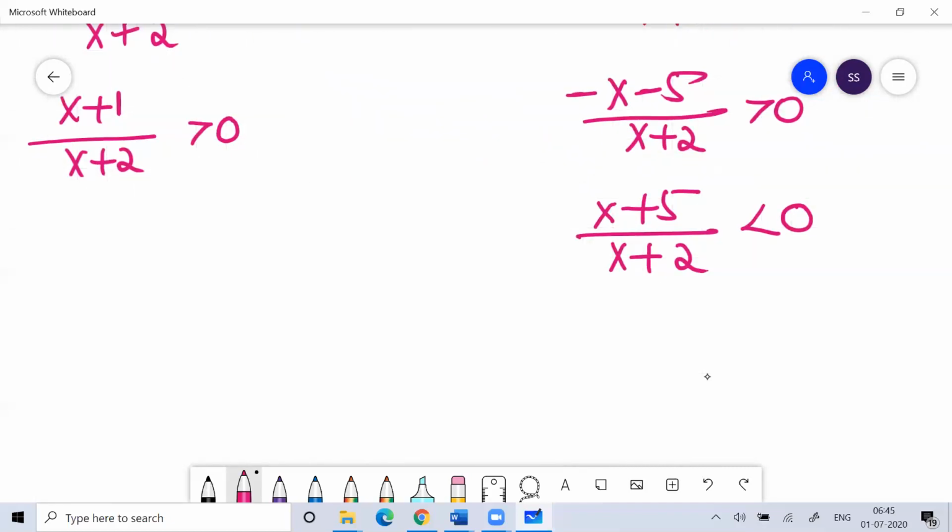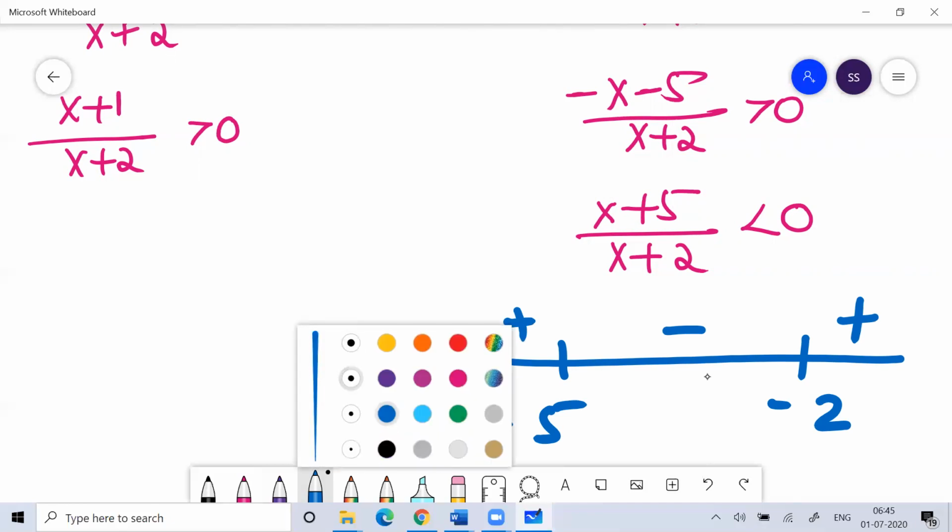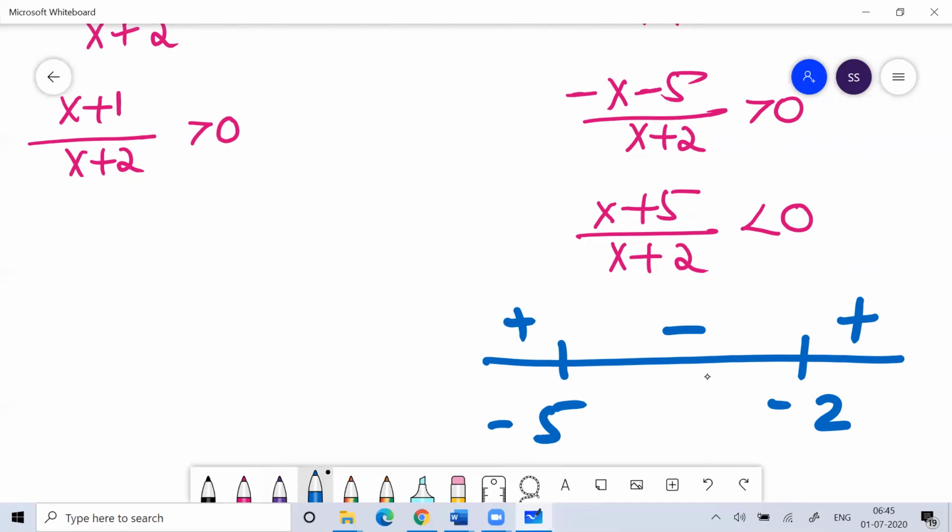So here if you draw the number line, this is minus 2. The number line minus 5, minus 2. Okay, this is positive, negative, positive. So the value of x which you can accept is from minus 5 to minus 2.